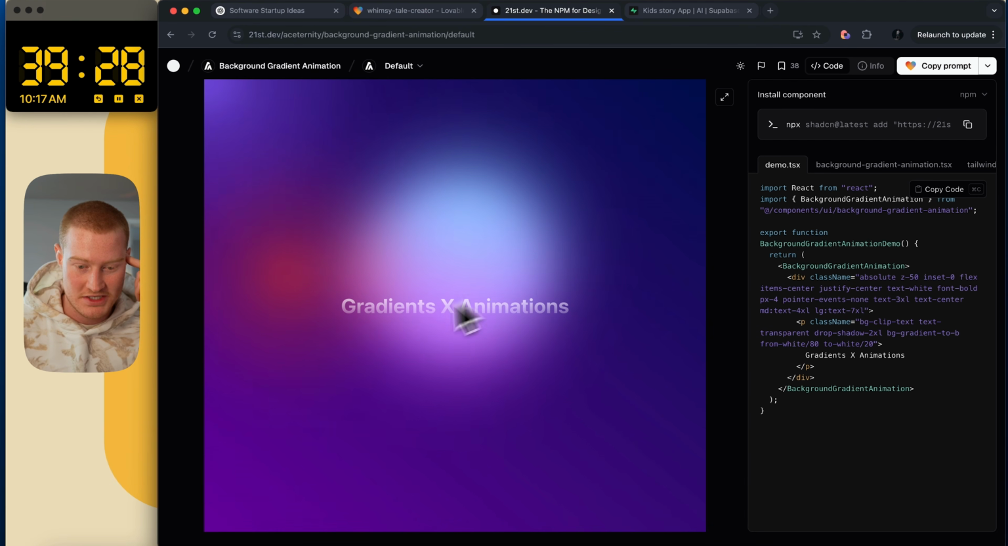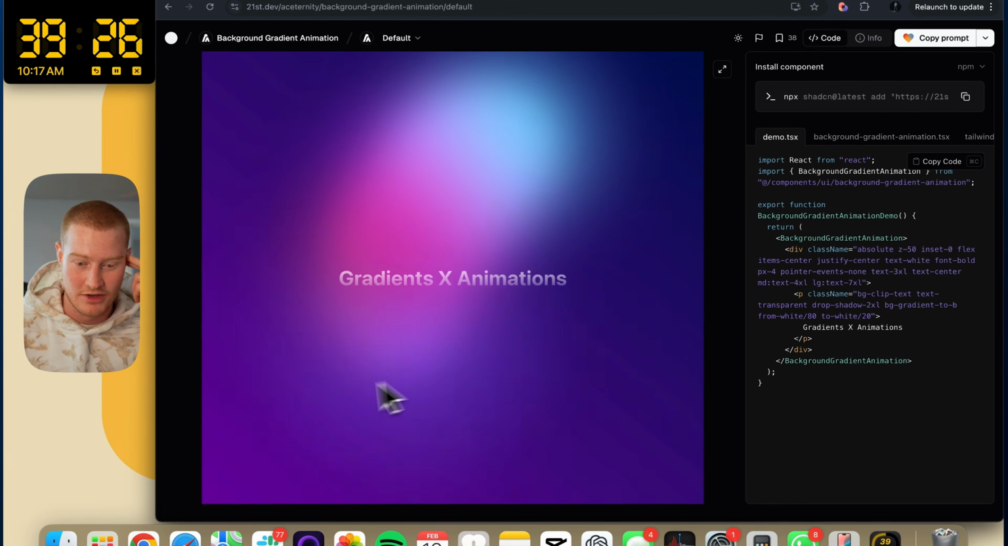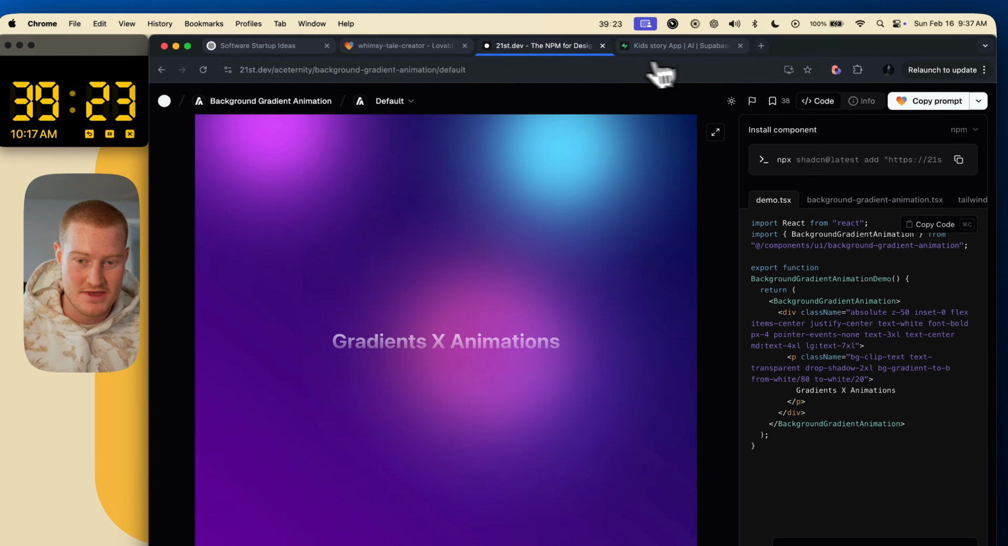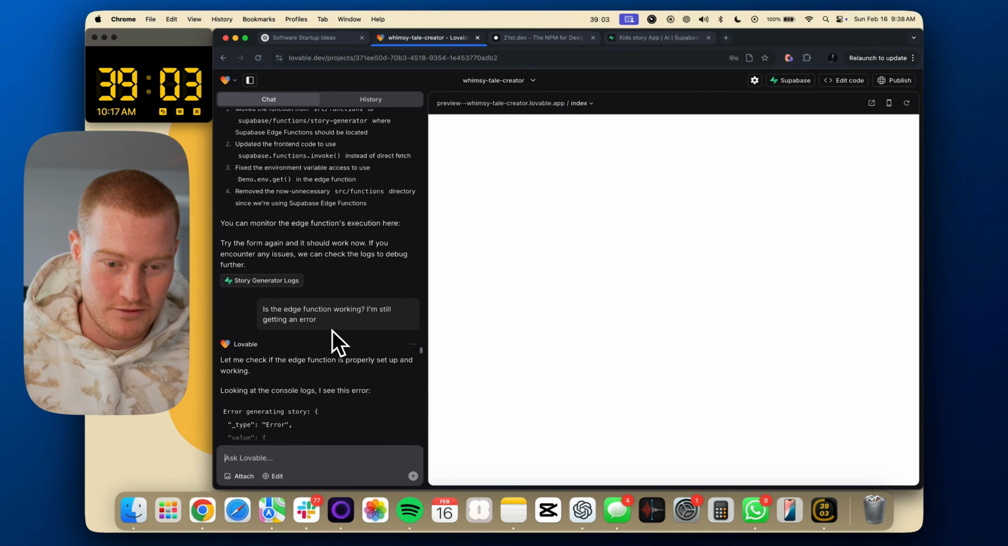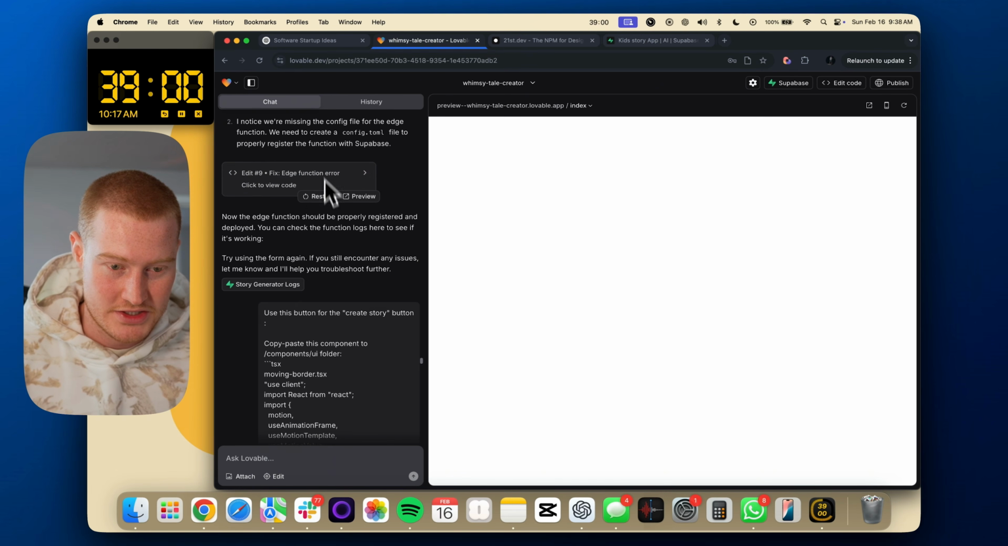This looks cool. Honestly, this for a kids app looks awesome. I'm going to see if I could add this. Can't even see the preview. All right, what I'm going to do, just to make this quick, I'm going to revert back to before I actually added that. So let's restore this.